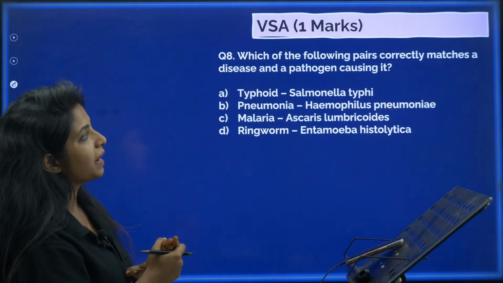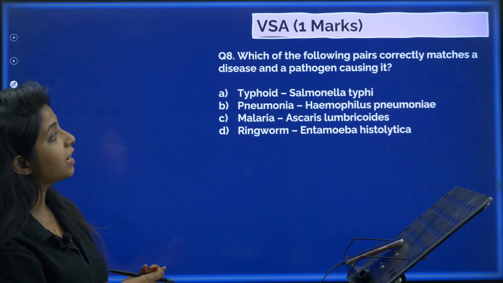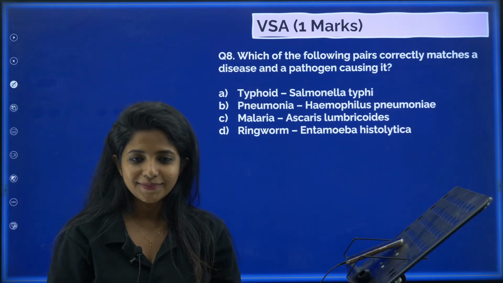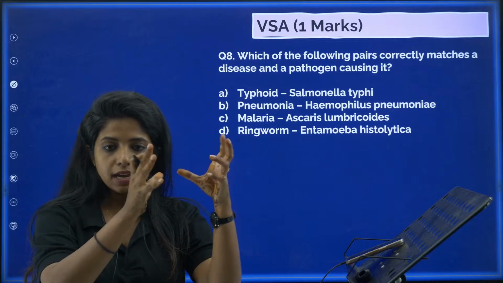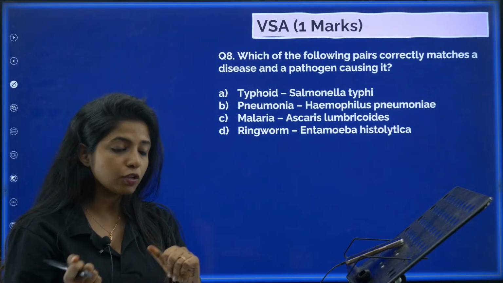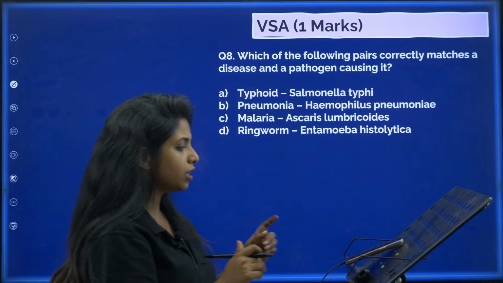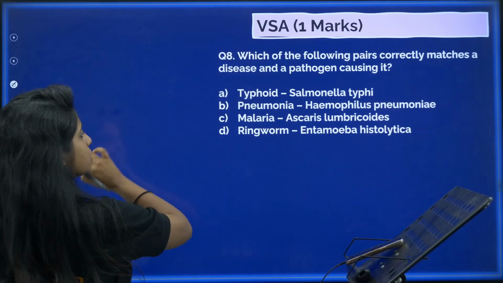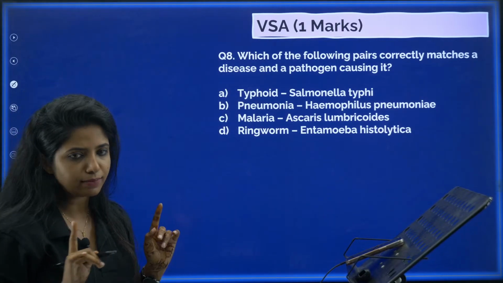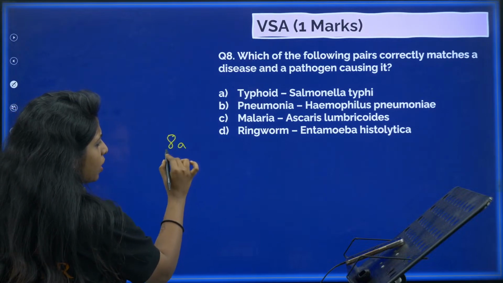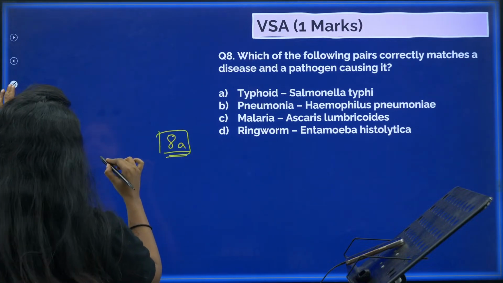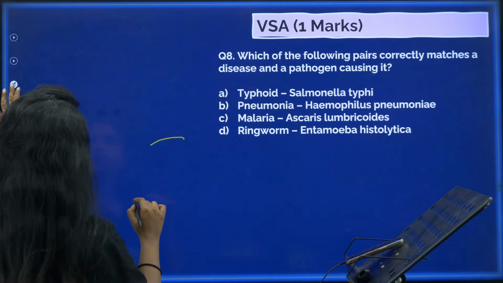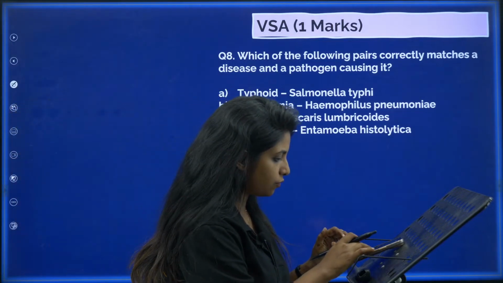Which of the following pairs correctly matches a disease and a pathogen causing it? So you have to find the correct pair of the disease and the pathogen which is responsible for causing it. Can you tell me the answer? And this time whoever says the answer in a different format, I'm not going to tell your names. So please, that's a small thing from me. Please tell your answers like this, 8A, 8B, 8C, whatever is there. Please, please, please, to avoid any confusion, okay?